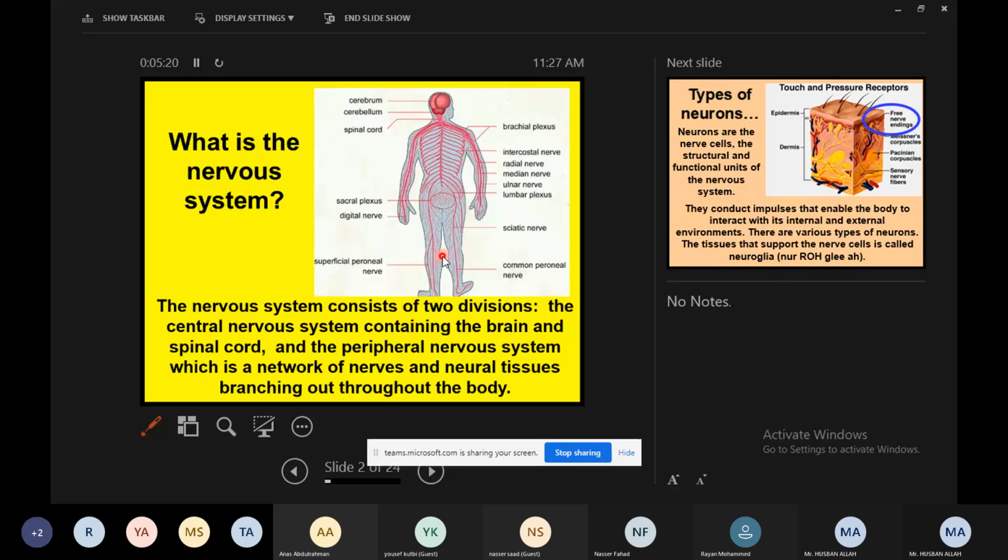The rest of the entire networks of the neurons or nerve cells, or nerve networks, it is peripheral. Clear? And the fourth lesson which we will study is the senses.